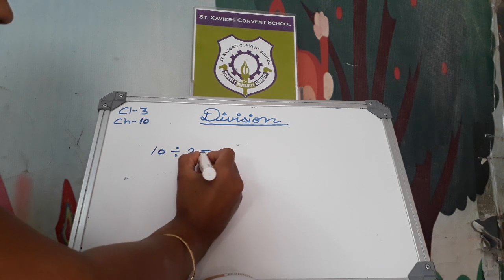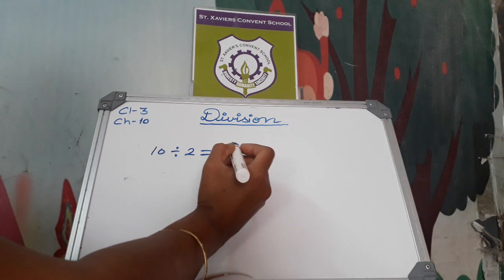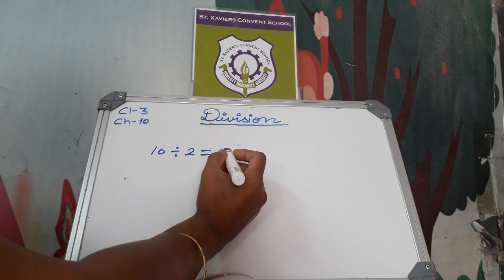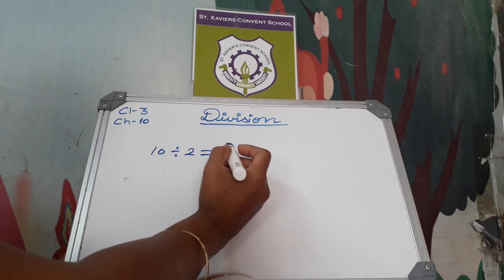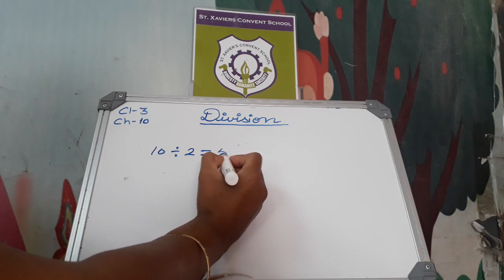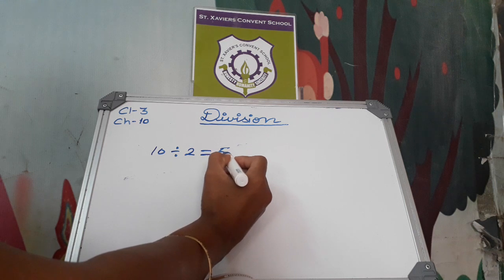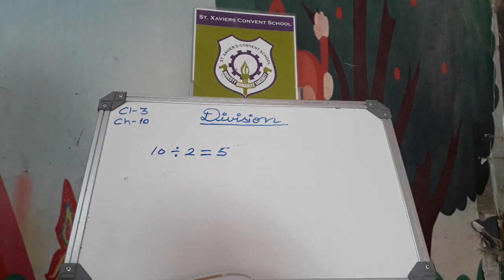Now read 2 tables. 2 1s are 2, 2 2s are 4, 2 3s are 6, 2 4s are 8, 2 5s are 10. We kept 5 pencils in each box.